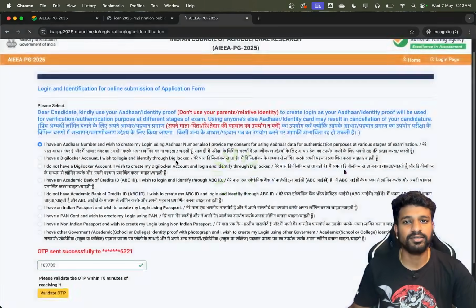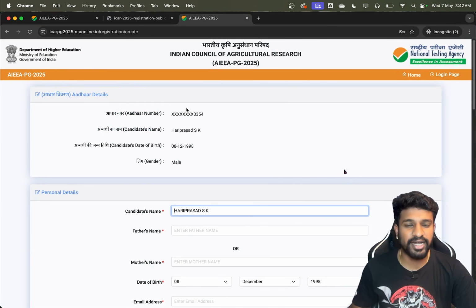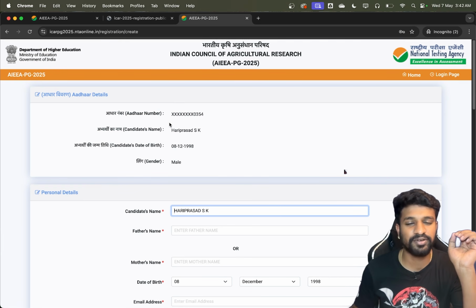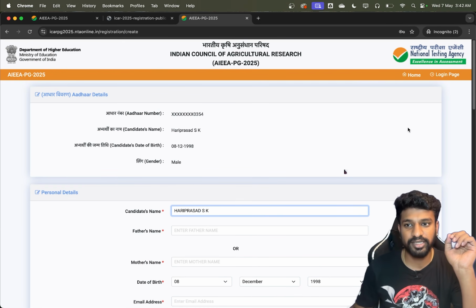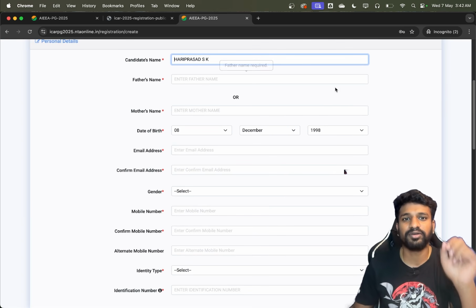Click on validate, just check. See, once it is validated, it will automatically fetch your details from the other database. So here my name is fetched, my date of birth is fetched and gender is fetched. Rest just try to fill out the other things.